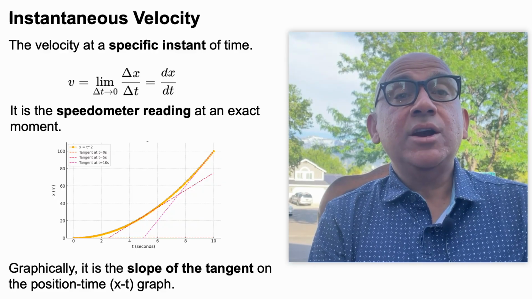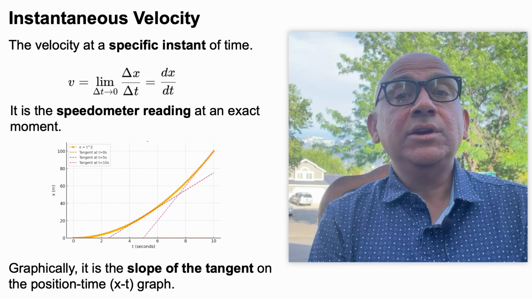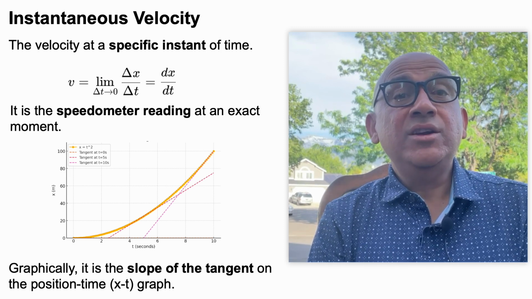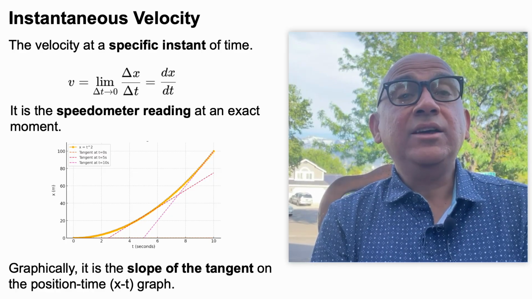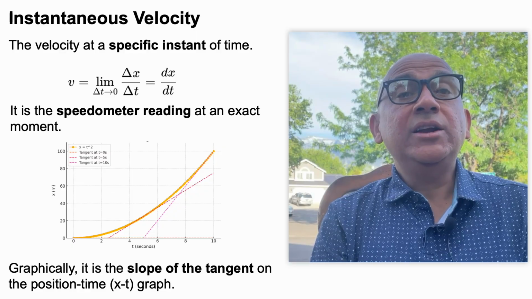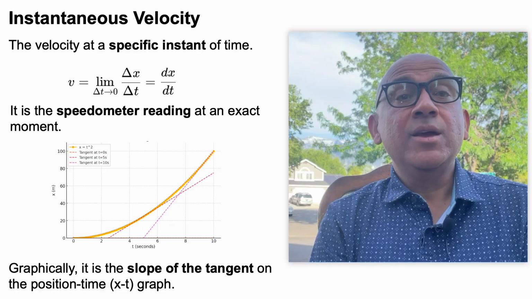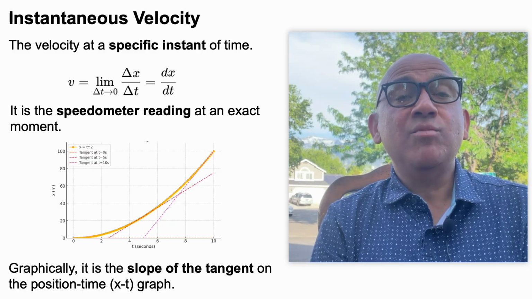So, now comes the term instantaneous velocity, and it tells us the velocity at a specific instant of time. Here the instantaneous velocity is given as delta x by delta t, but delta t should be very small, approaching 0. So, it is basically the speedometer reading at an exact moment.